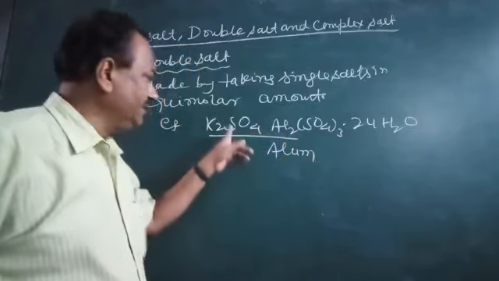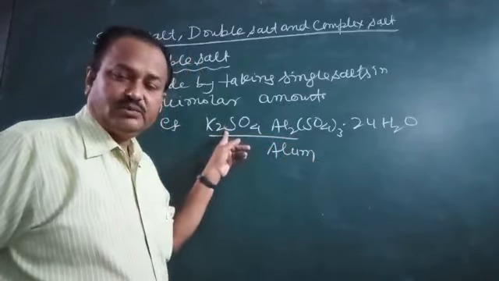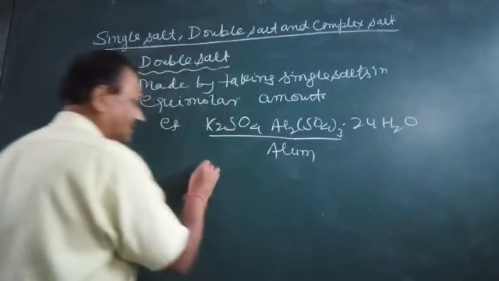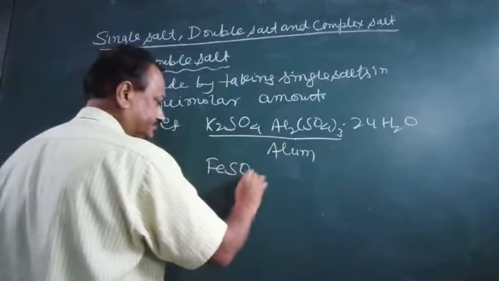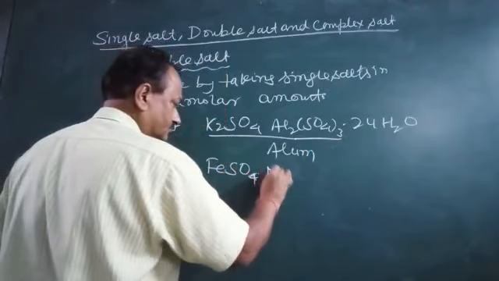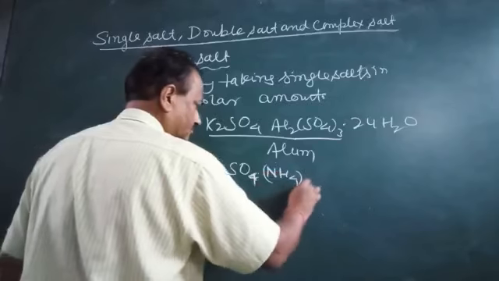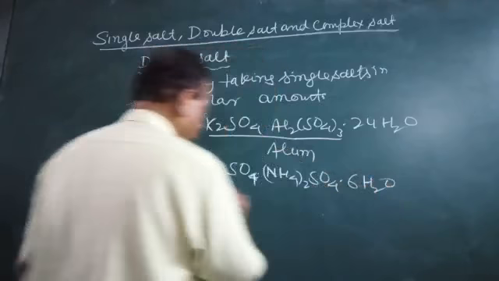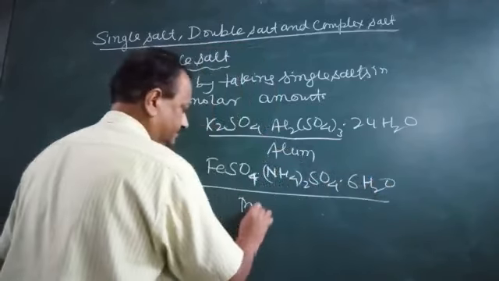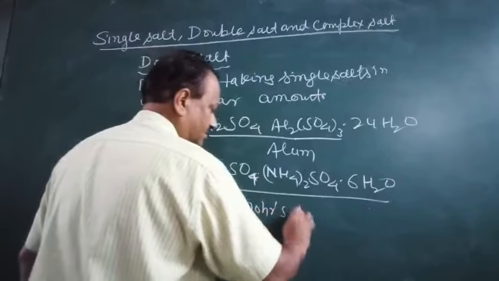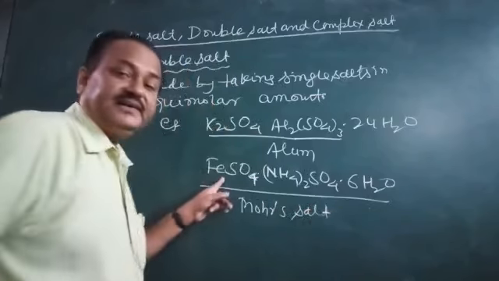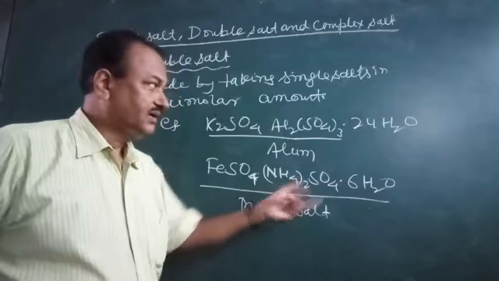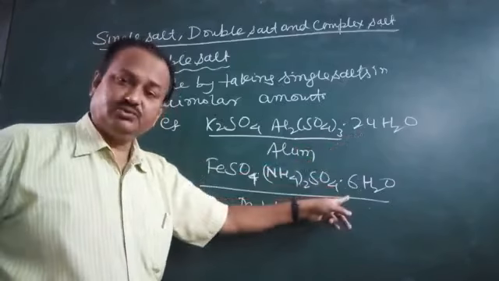It is a double salt. It is made by taking equimolar quantity of potassium sulfate and aluminium sulfate. Then Mohr's salt. This is Mohr's salt. This is prepared by taking ferrous sulfate and ammonium sulfate in equimolar concentration. Alum has 24 water molecules, Mohr's salt has 6 water molecules.